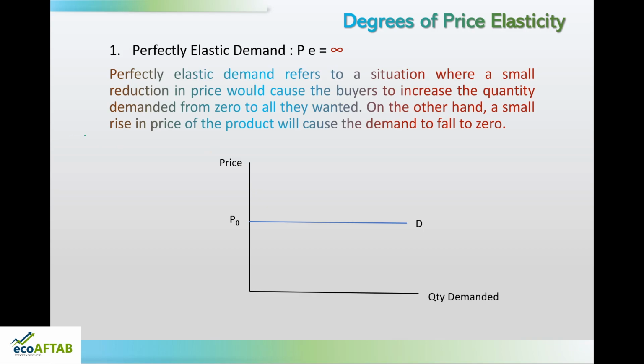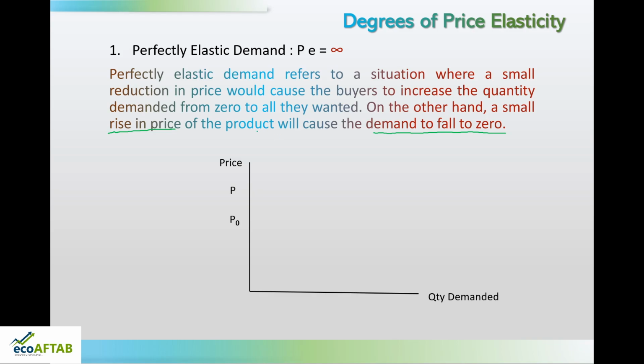So, if there is a rise in price, the demand would fall to 0. That is, if the price increases from P naught to P, then what will happen to the demand? The demand will become 0. You can see the demand has become 0.